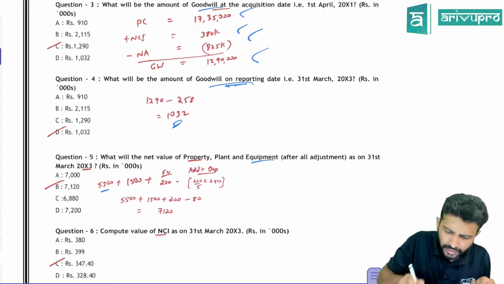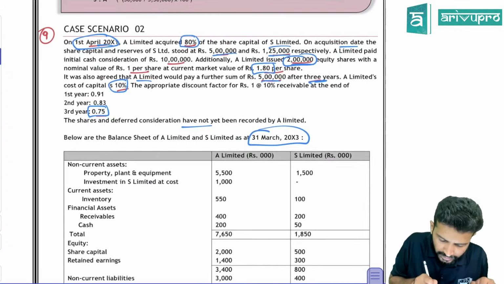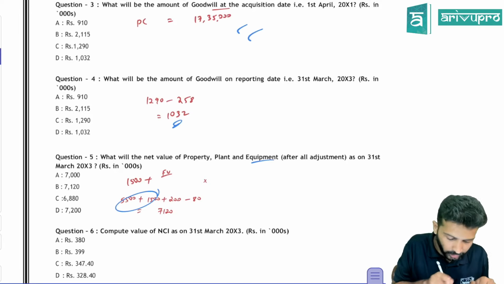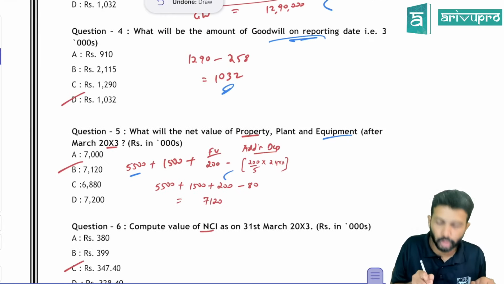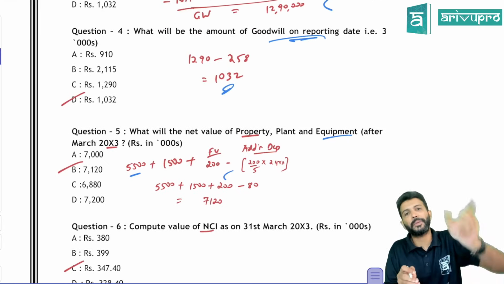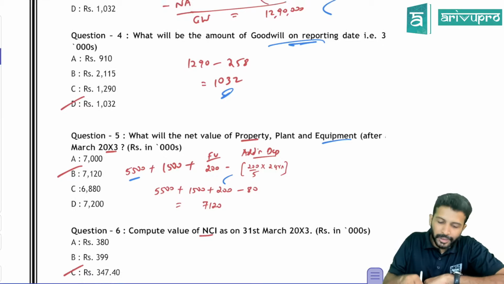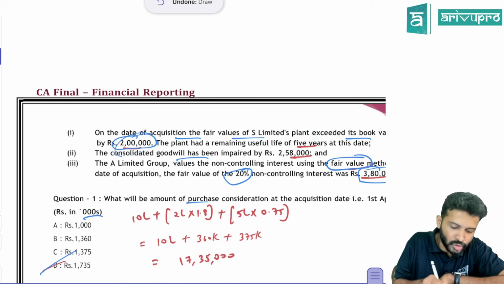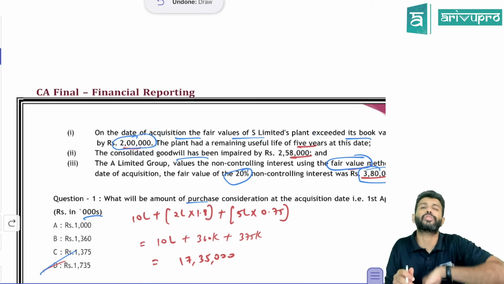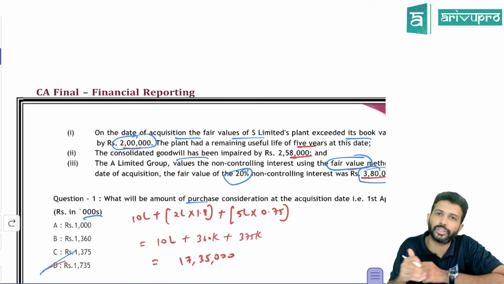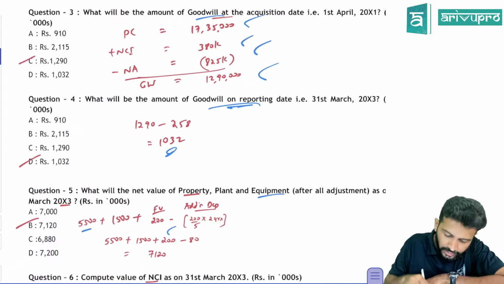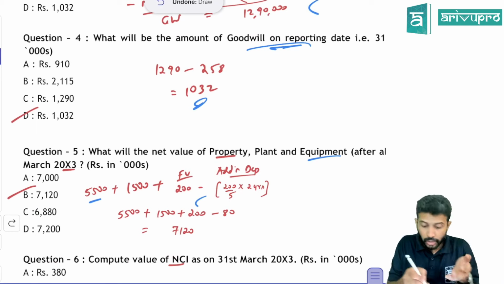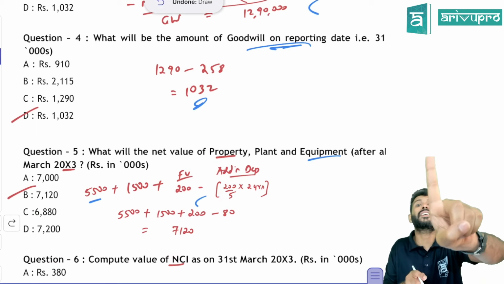So the parent's PPE here in the question, I'll just show you. Parent's PPE is 5,500, subsidiary's is 1,500, which they've added. Then there is a fair value adjustment, which we just saw to be 200. But due to the fair value adjustment, you will get extra depreciation. Remaining useful life, they told us 5 years. So this is 2 lakh. We have to do all calculations in thousands, so 2 lakh expressed in thousands becomes 200. This 200 additional fair value adjustment has to be depreciated over 5 years. If you do 200 divided by 5, you will get 1 year's depreciation.